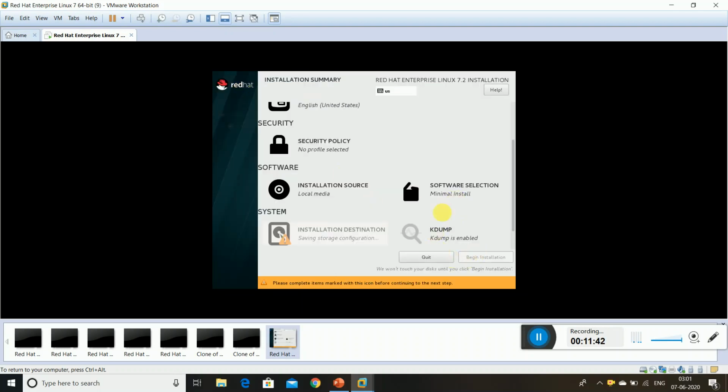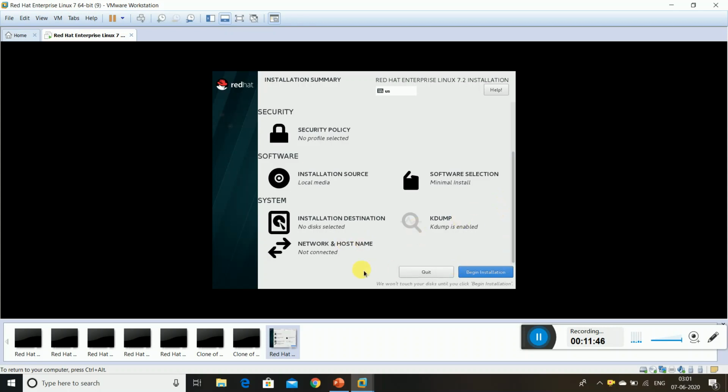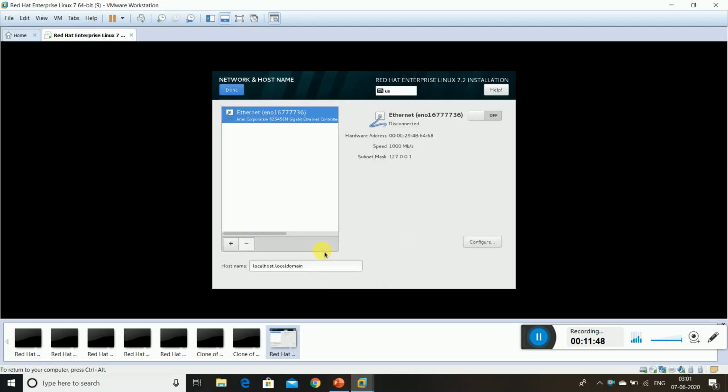Completed. After this also it is coming dark, right? So you can observe that. Network and host name, this is the main important one. We have to put the internet as done. It is an on button, so you have to click the button. Why? Because it is showing the IP address. That's the reason it is put as off.